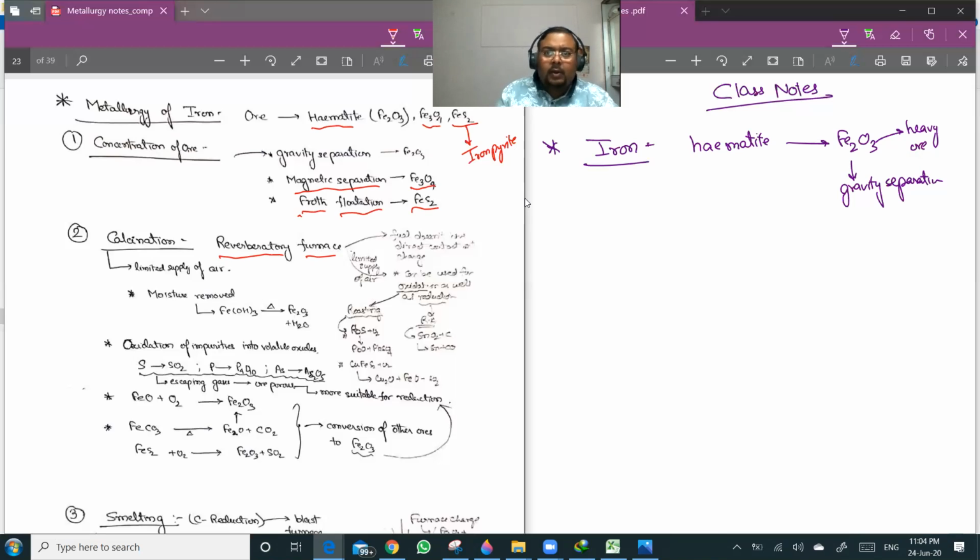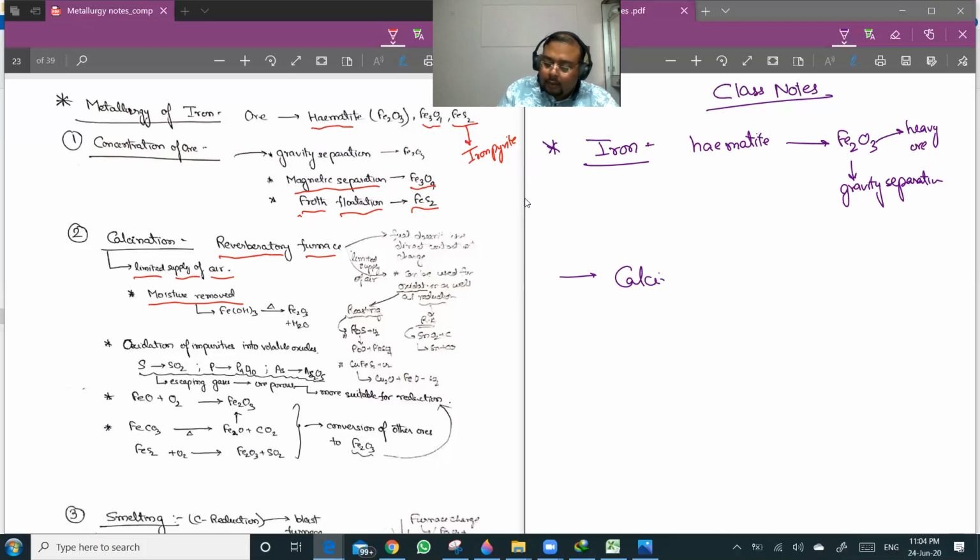A reverberatory furnace has temperatures ranging between 500 to 1000 degrees centigrade. In this case the fuel doesn't come in direct contact with the charge, and calcination is done in a very limited supply of air, literally absence of air. So the moisture will be removed, and in the calcination step any hydroxide of iron will be converted into oxide.